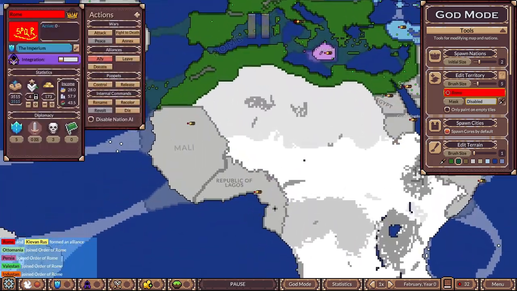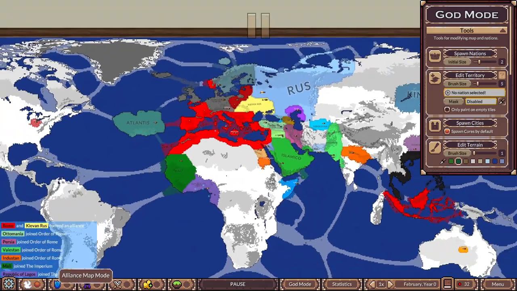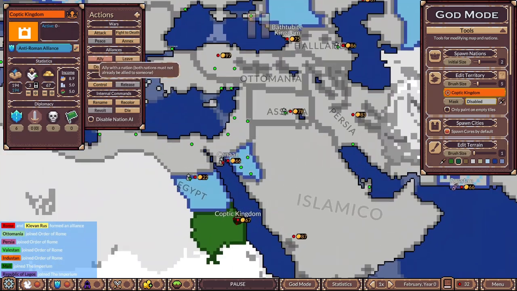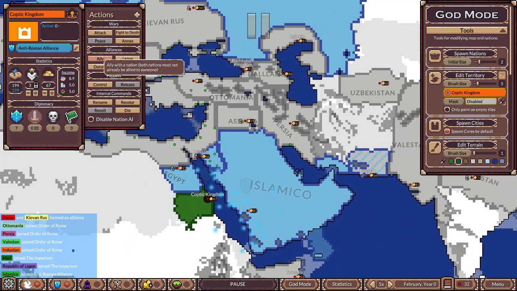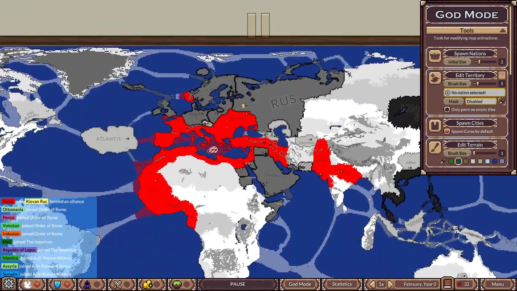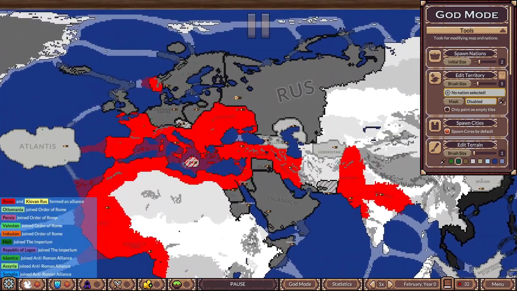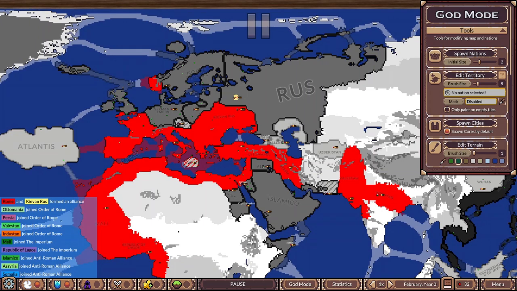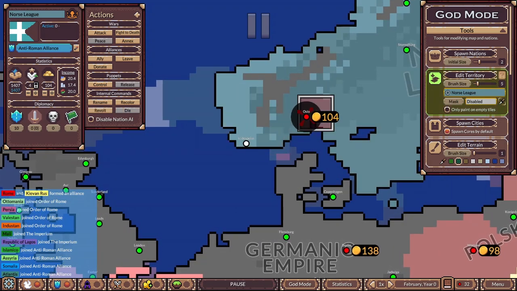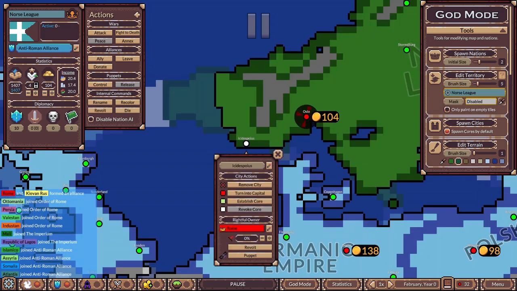You'll see why later. Rome decided to add more members to the Imperium like Mali and the Republic of Lagos. To counter this, the ARA added Islamico, Assyria, and Somalia to their ranks. The tensions were really rising. People were debating who could win a war, the ARA or the Imperium. Time will tell.